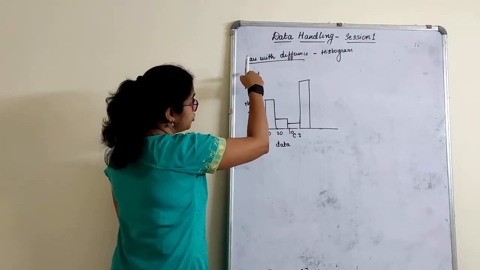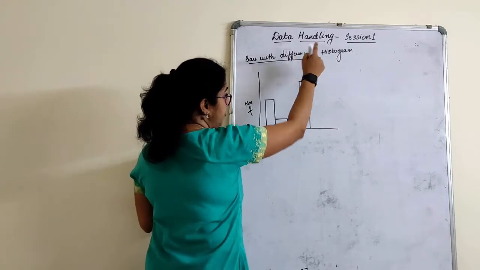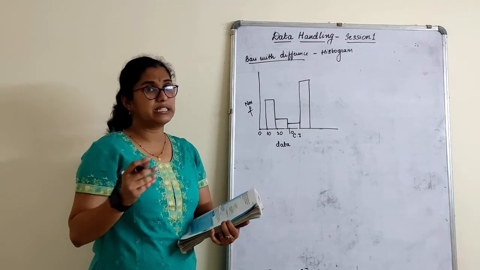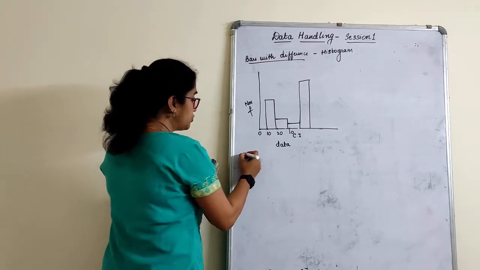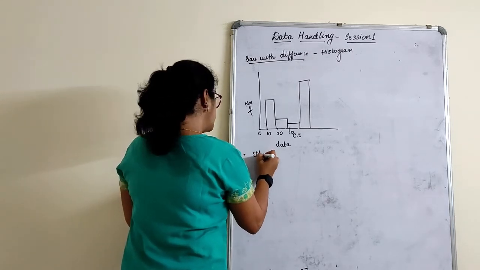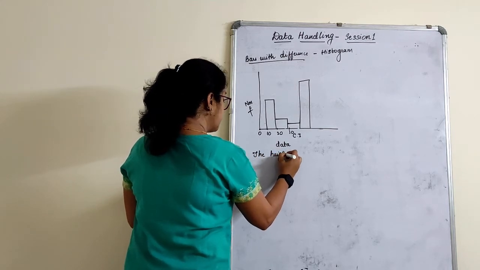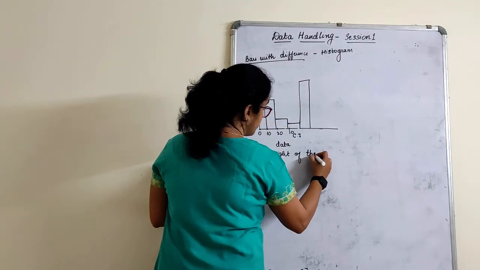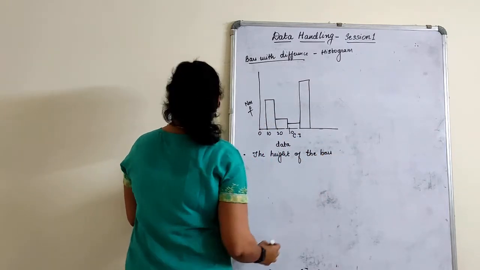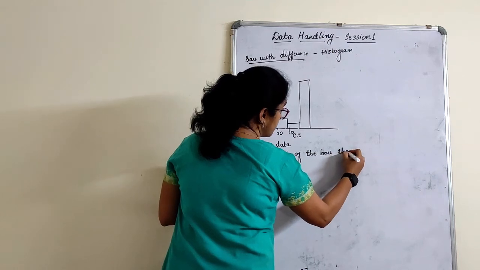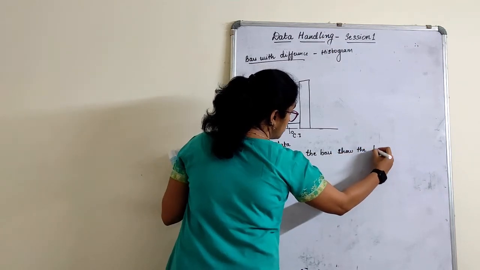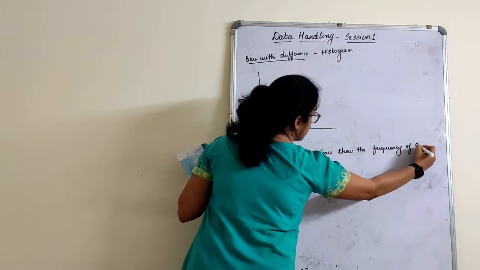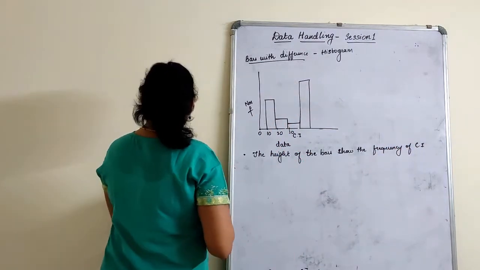Here you just keep the heading as bars with a difference and put a hyphen, histogram. No need to draw anything because it's given in your book. One other point you have to write here is the height of the bars. These are the heights, children, of the bars. Show the frequency of the class interval.